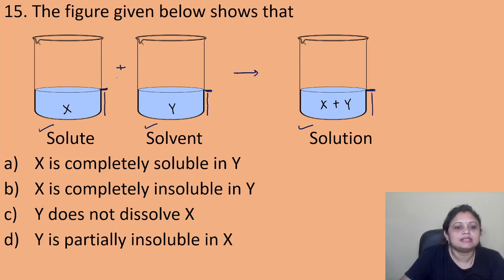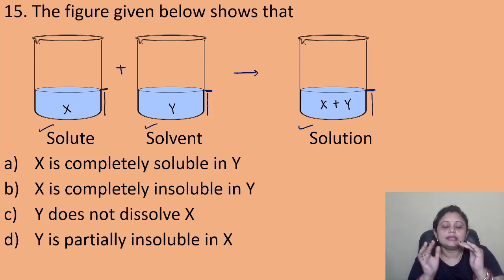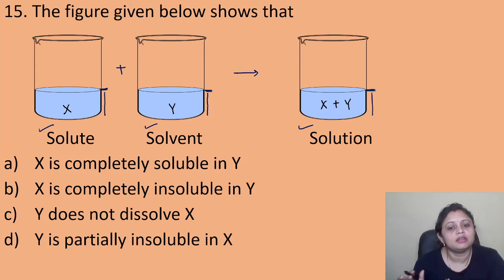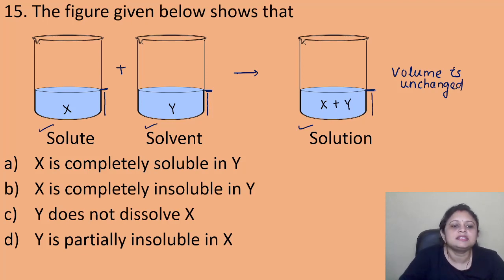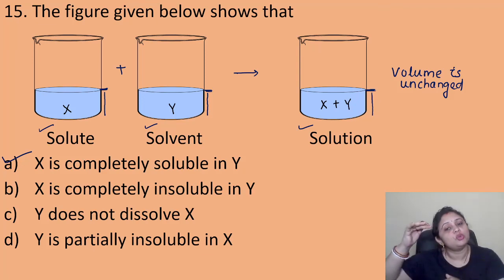The solute is completely dissolved in the solvent, and the volume does not change. Here you can see the volume is unchanged. If the volume is unchanged, that means the solute X is completely soluble in Y. If it were not completely soluble, then the volume would increase.